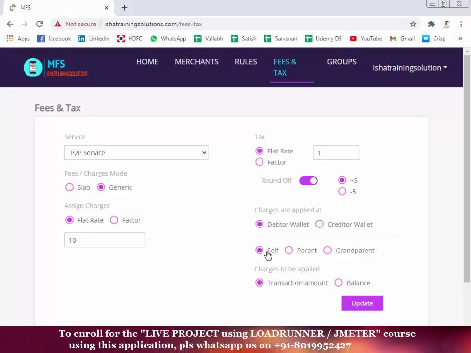This is for self, and this is a transaction amount. This fee is not on the overall balance. The fee that we are charging is on the transaction amount, and you can update it. Okay, so like this, we can do it.